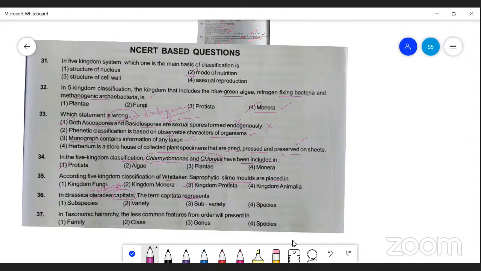Next, in the taxonomic hierarchy, the less common features from the order will be present in which category? The taxonomic hierarchy has seven categories. The first one is kingdom, the second division, third class, then order, family, genus, species.